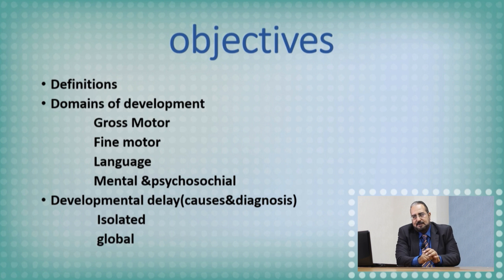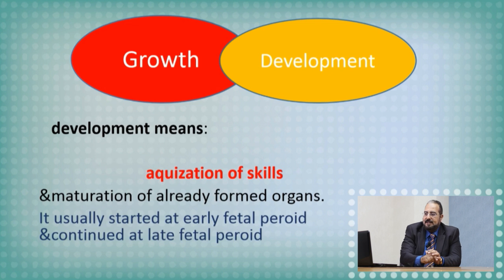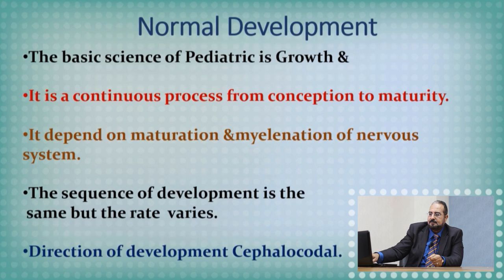The objective of this presentation is definition, domains or the aspects of development, as we said in the previous lecture, and discussing the abnormal development, which is the developmental delay. So again, this is the definition as we discussed before. Growth and development go hand in hand together, and development is acquisition of skills and maturation of the already formed organs by the growth. Important points and important aspects to know: the development is a continuous process from conception to maturity.